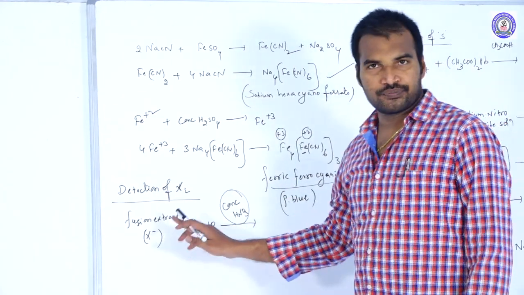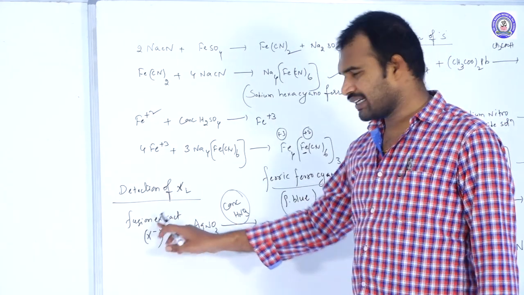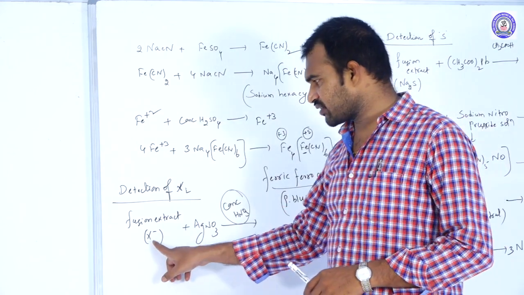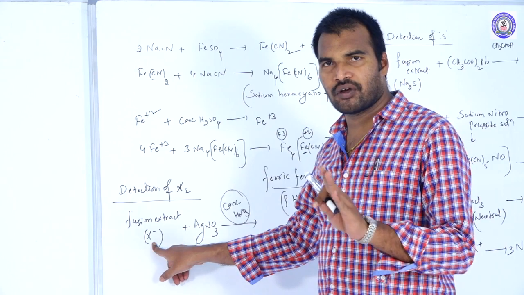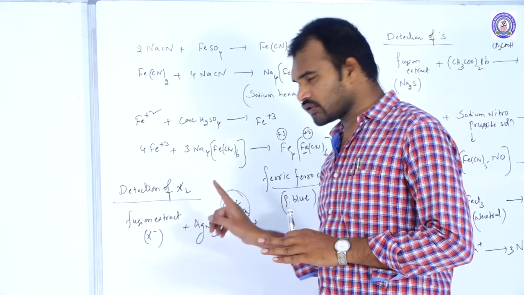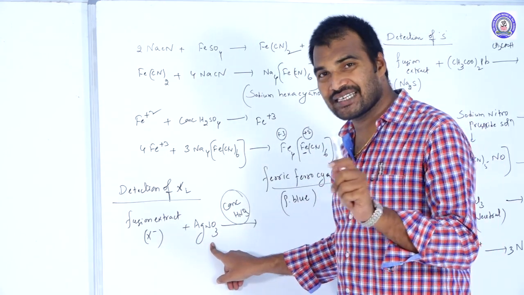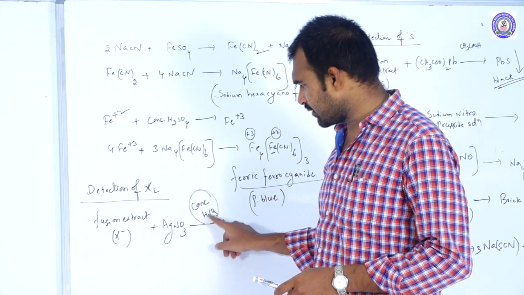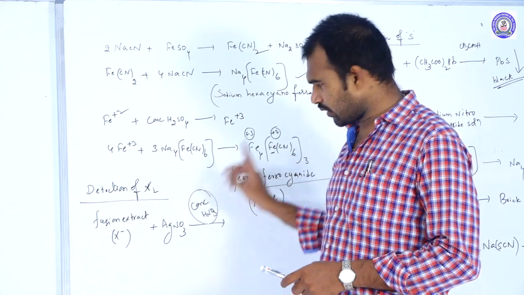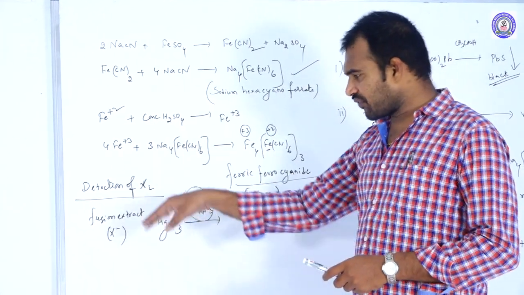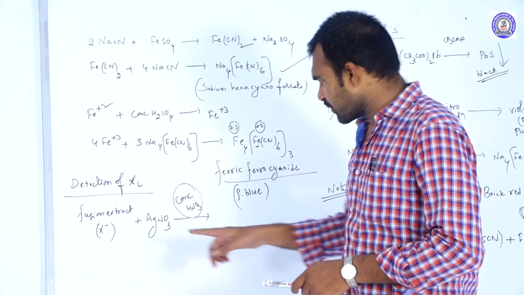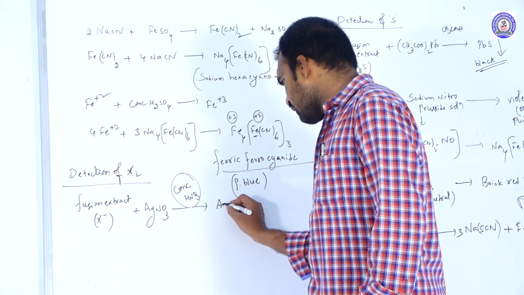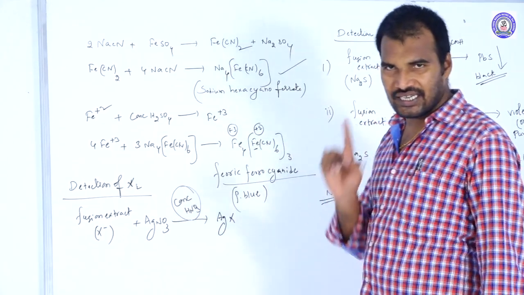Detection of halogens: take the sodium fusion extract solution. In it, halogens are present in the form of halides. Now add silver nitrate solution in the presence of concentrated HNO3. It plays a very important role, I will tell you later. After addition, the Ag+ ions combine with the halide ions and form AgX.